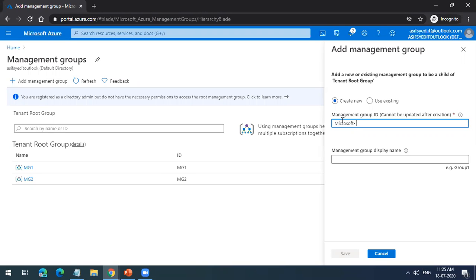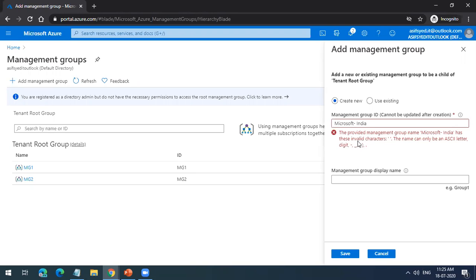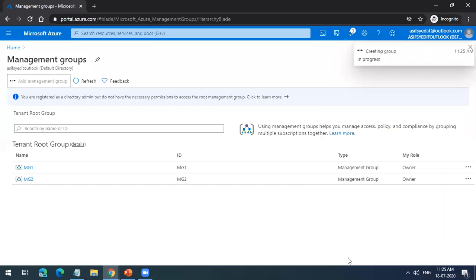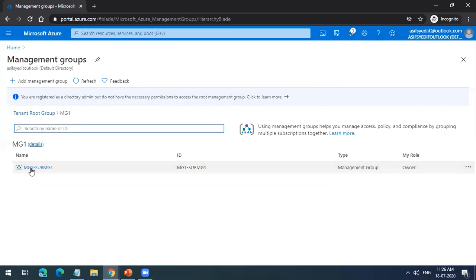We'll create a management group called Microsoft India. I think they could also do it based on the project, you mean? Yeah, you can do it that way also. So I created one more management group called Microsoft India. In Microsoft India, you have various offices in Gurgaon, Bangalore, and Hyderabad. It takes some time, but it gets created.